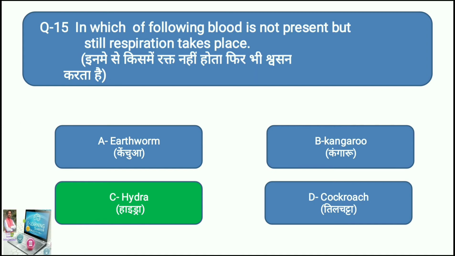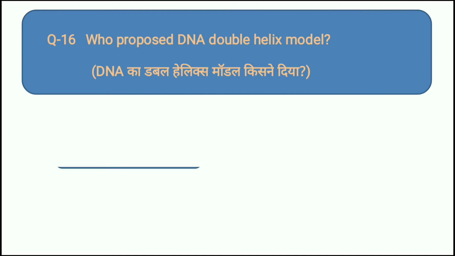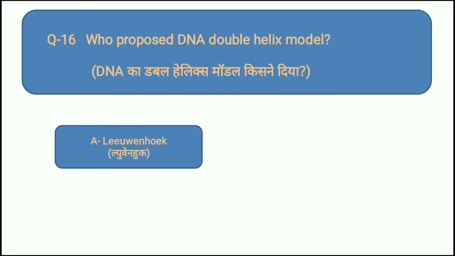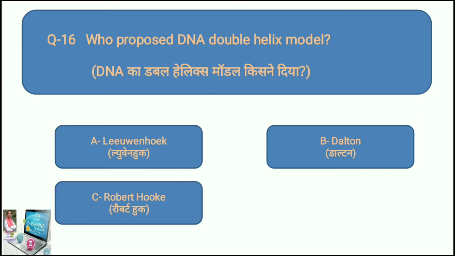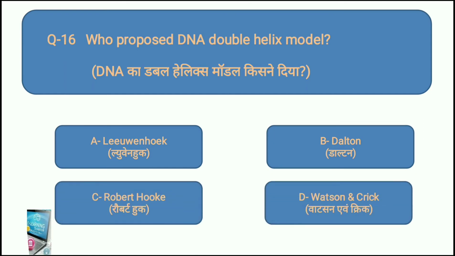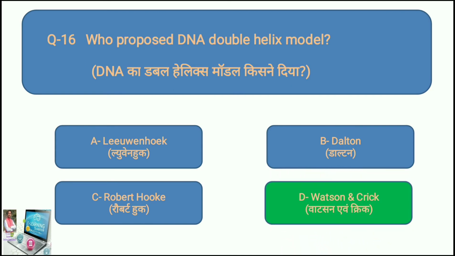Let's come to question number 16. Who proposed the DNA double helix model? What do you think? Your options are, option A Leeuwenhoek, option B Dalton, option C Robert Hooke, and option D Watson and Crick. Tell me, what is the right answer? Very much sure. The right answer is option D, Watson and Crick. They are the scientists who proposed the double helix model of the DNA, deoxyribonucleic acid.